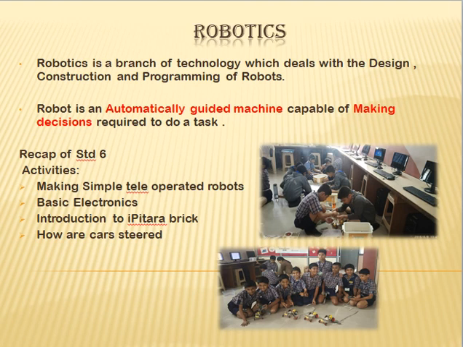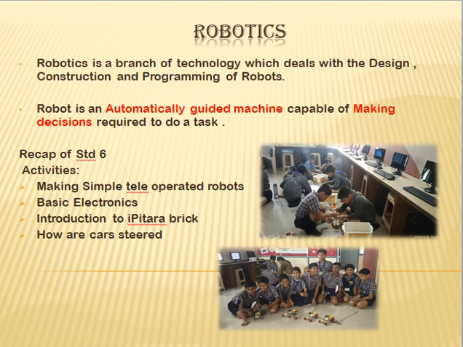How can a robot make decisions? A robot can make decisions by the inputs it is getting from the sensors attached to it. So I will discuss all this in detail in our further sessions.